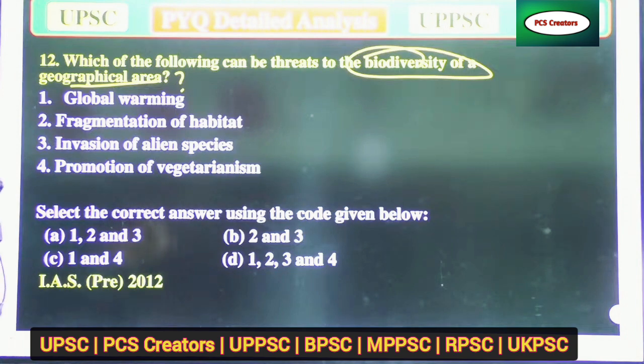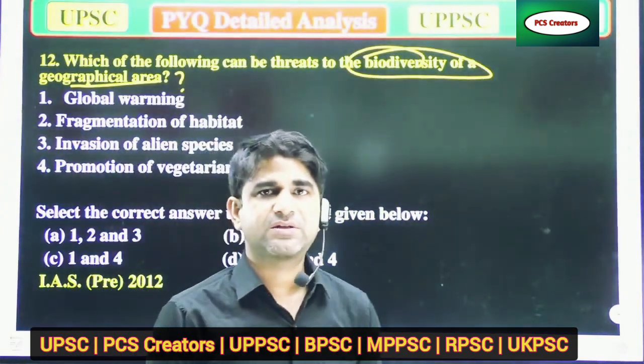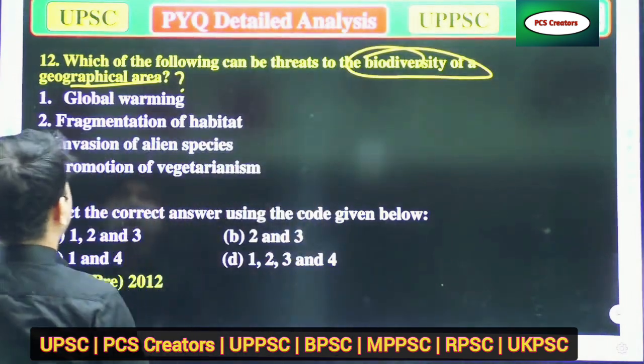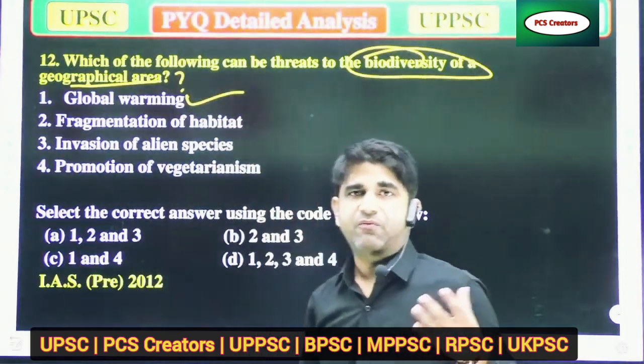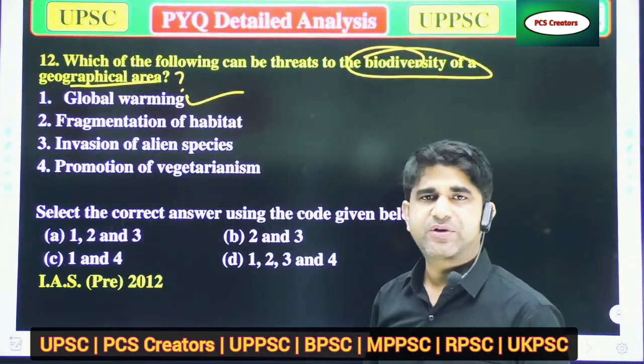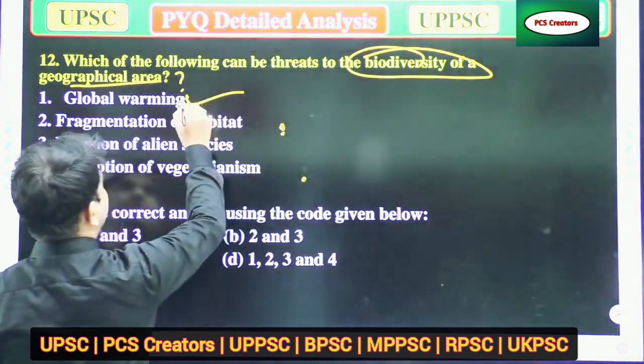Try to attend this question, everyone. Do it fast. Which of the following can be threats to the biodiversity? When we talk about biodiversity, global warming plays a very important role. What are the main causes of global warming? You might say, sir, water vapor. What happens in global warming? You know that the temperature will increase.